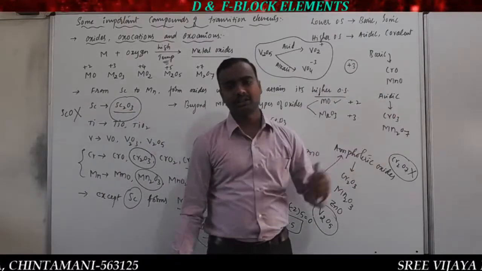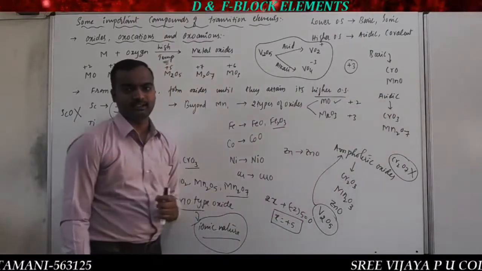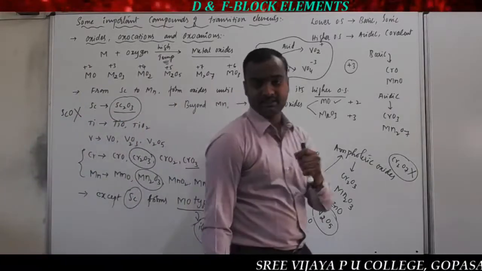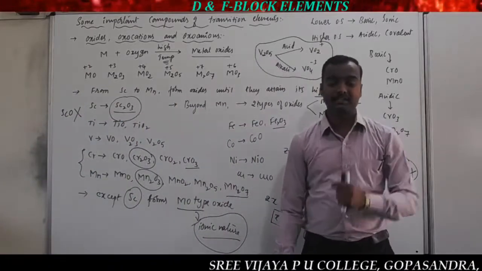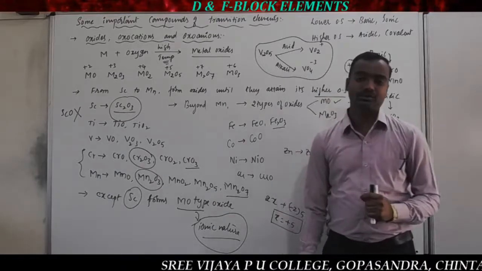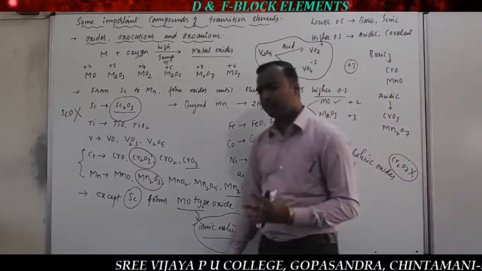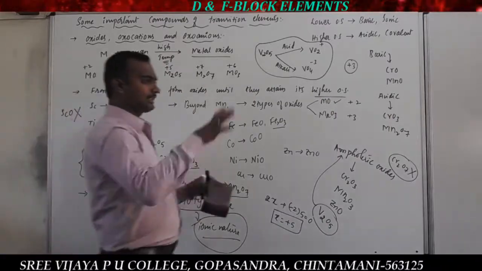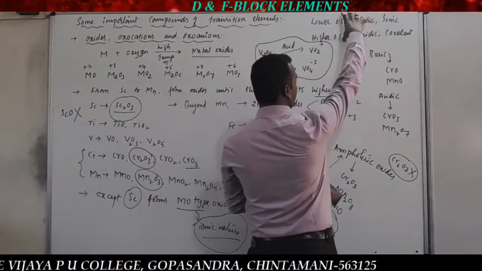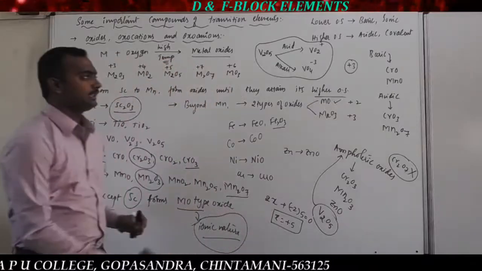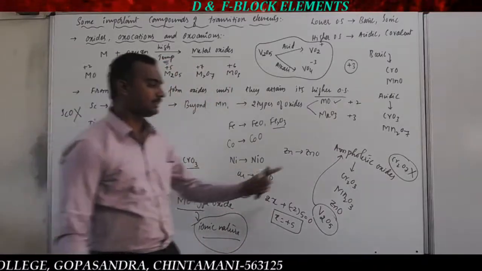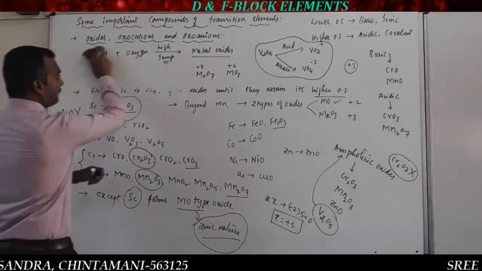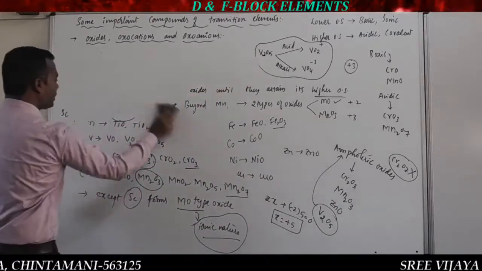So among the following oxides, which is acidic, which is basic, or among the following groups of oxides, which group contains acidic oxides, which contains basic oxides, or which group contains amphoteric oxides. These types of questions appear in your CET, NEET or JEE examinations. So concentrate, and to remember it simply, this is the way: lower oxidation state and higher oxidation state, and some exceptional cases in the case of amphoteric oxides. That you need to remember a little. And what is the meaning of oxocations and oxoanions?